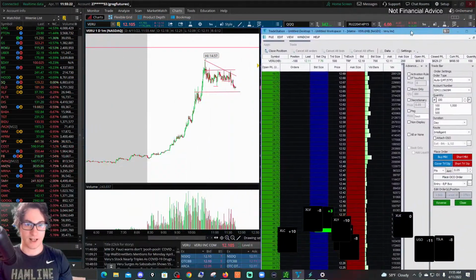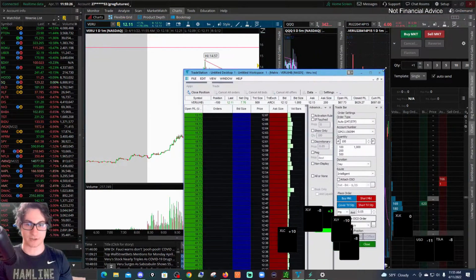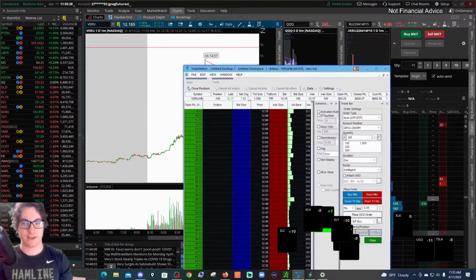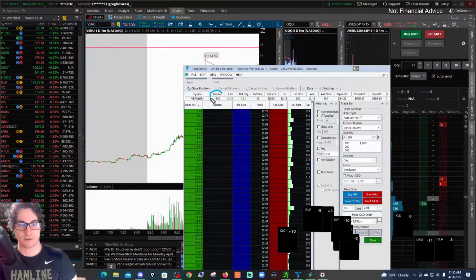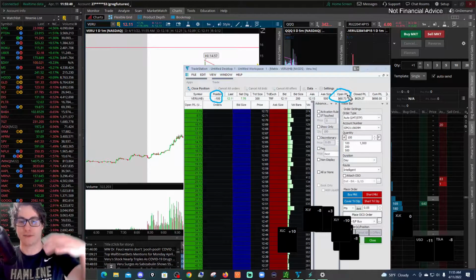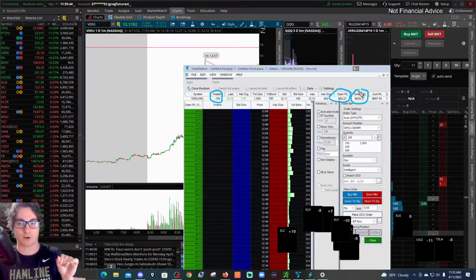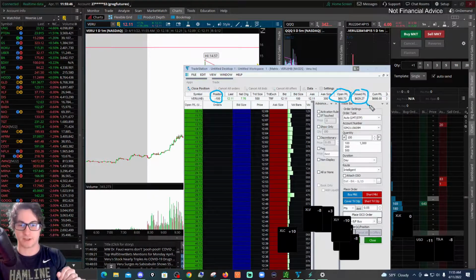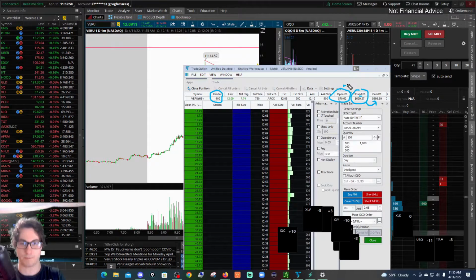Let's say I want to manage my risk, because look, right now I'm actually in an open trade right now. We can see that my position is minus 100. So that's right over here, position minus 100. You can see the open P&L. This is important. This is what is open and is moving right now. This is the closed P&L. So this is how much money I've locked in from shorting Veru. And this is the cumulative, which is obviously the closed P&L plus the open P&L.